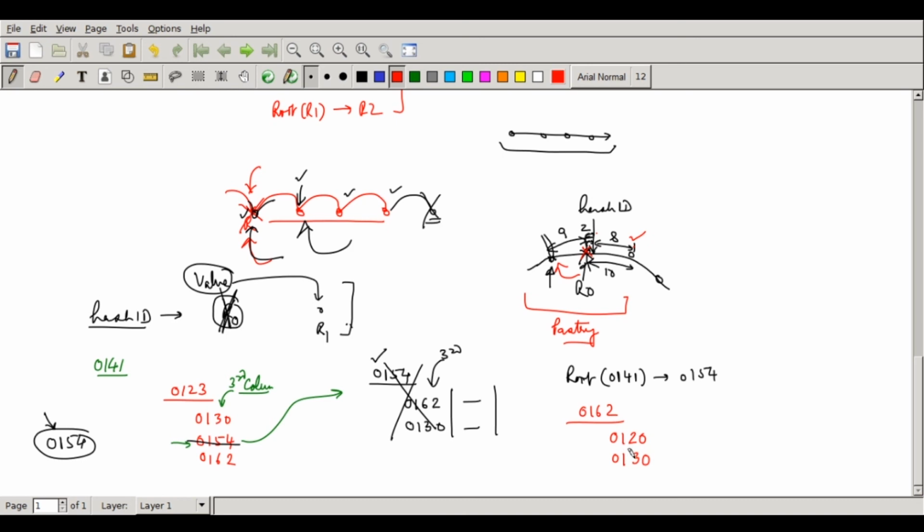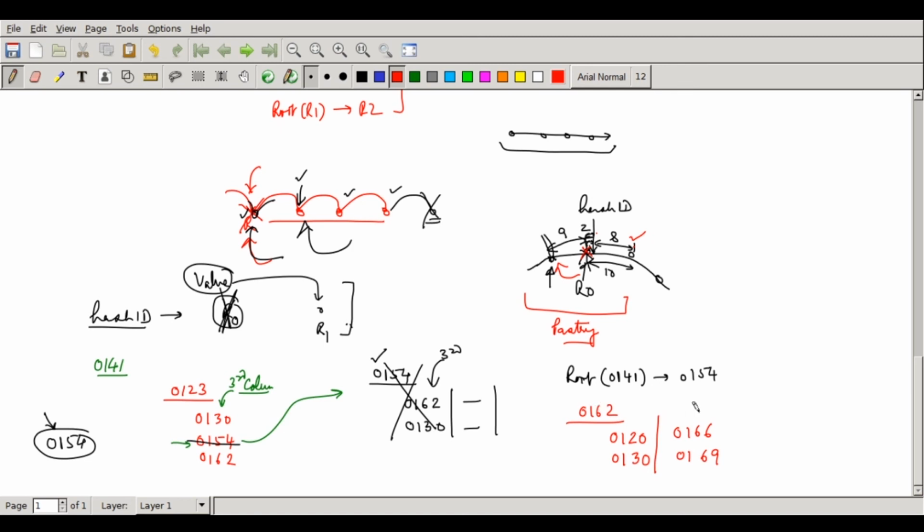In this case, if it comes to 0162, this can further have an entry 0166, 0169. So 0162, when we try to find 0154, will find that this actually matches it. This itself will be the root node responsible.